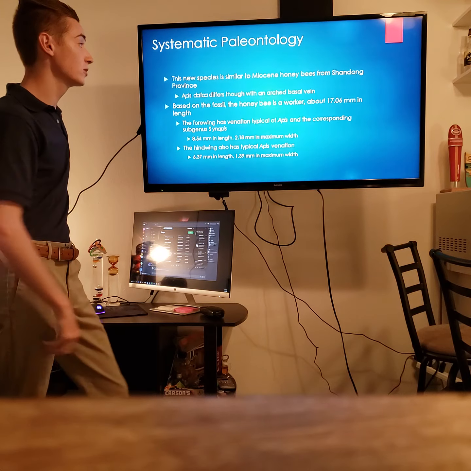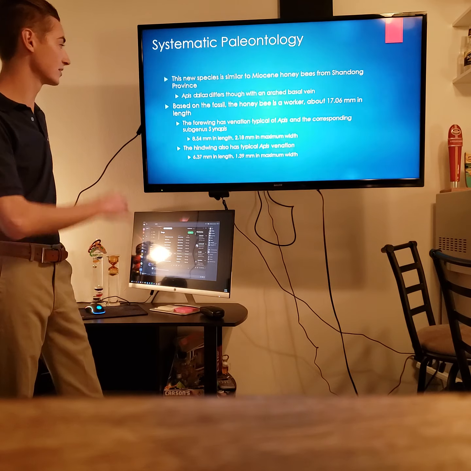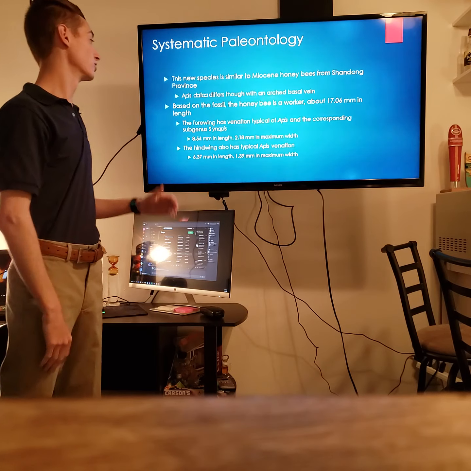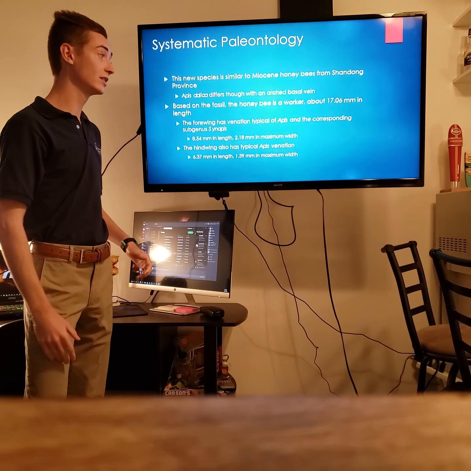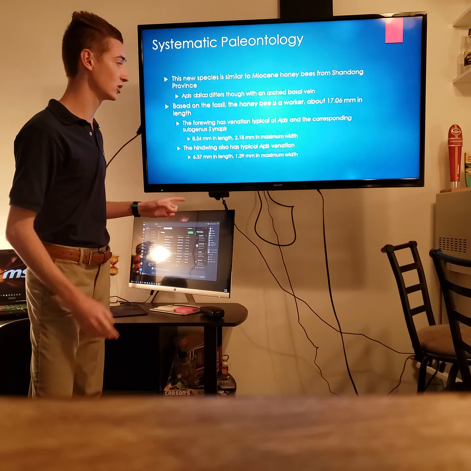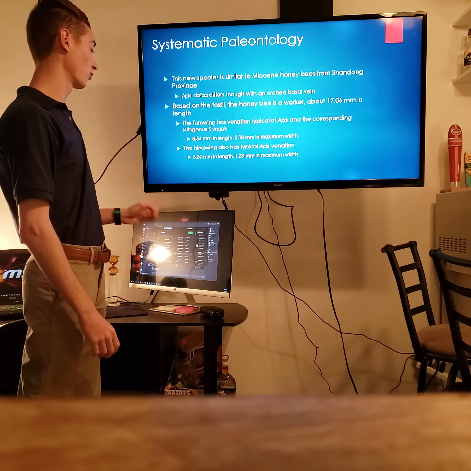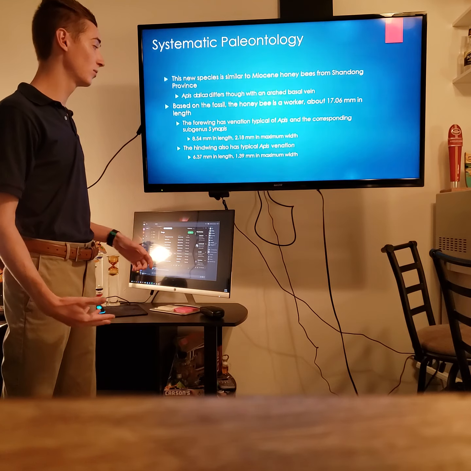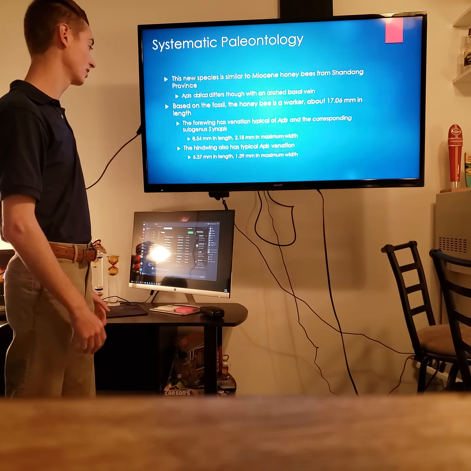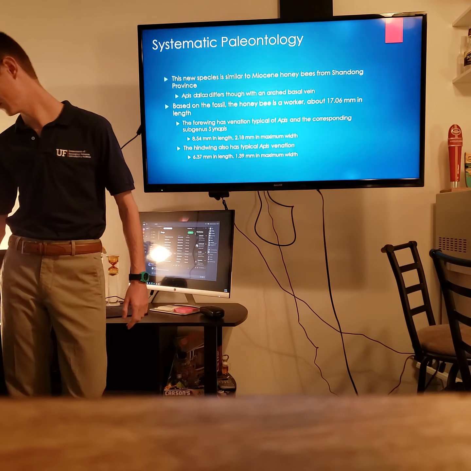So, this new species is similar to Miocene honeybees from Shandong province. Apis delica differs, though, with an arched basal vein within the wing. So based on the fossil, the honeybee is a worker. It's about 17.06 millimeters in length. So the forewing has venation typical of Apis and the corresponding subgenus Sinapis. So the forewing is 8.54 millimeters in length, 2.18 millimeters in maximum width. The hindwing also has typical Apis venation. It's about 6.37 millimeters in length, 1.39 millimeters in maximum width.